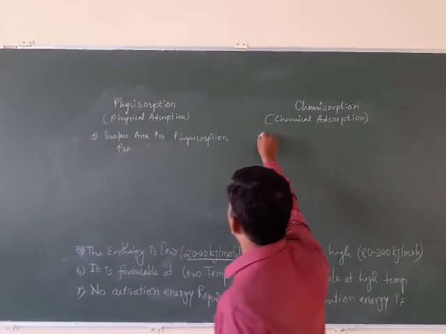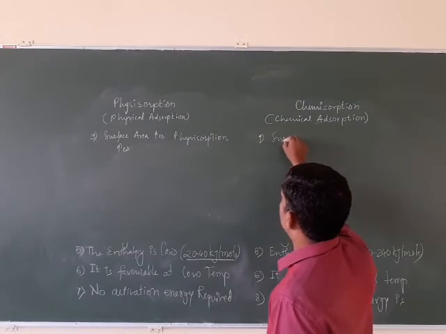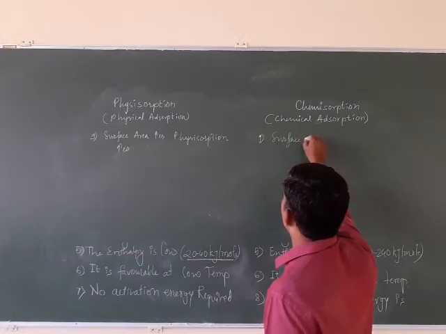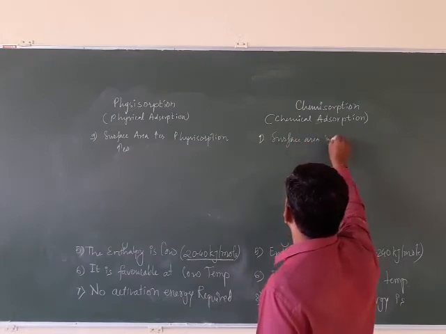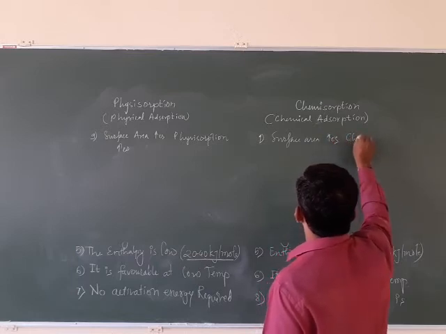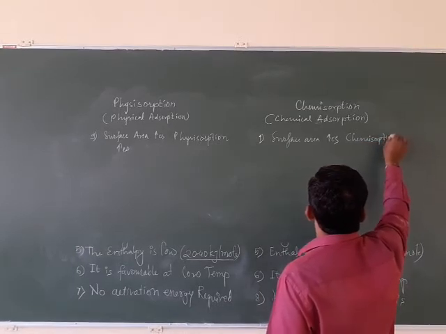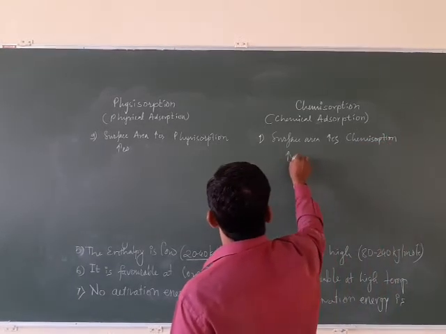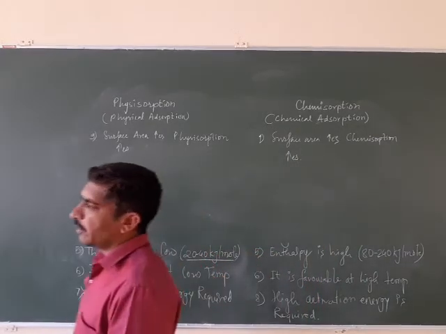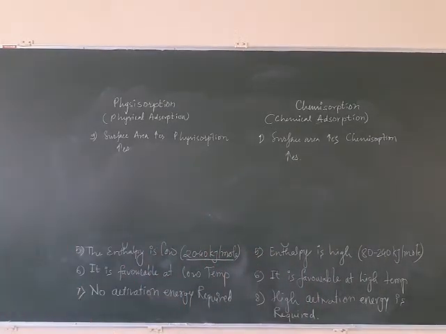Or in the case of chemisorption also, we can get: surface area increases, Kv increases. Right? So both depend upon the surface area. So actually this is not a difference between these two.